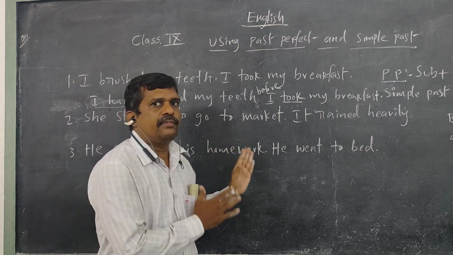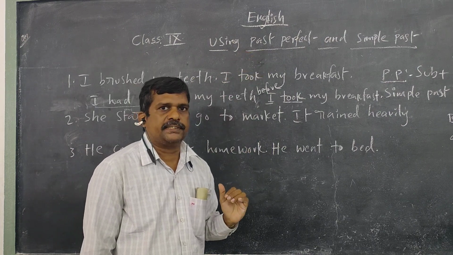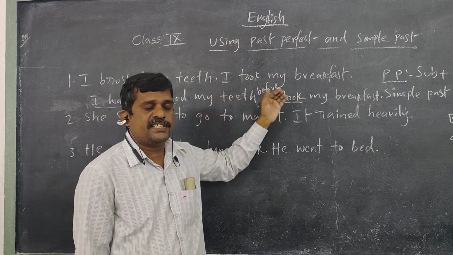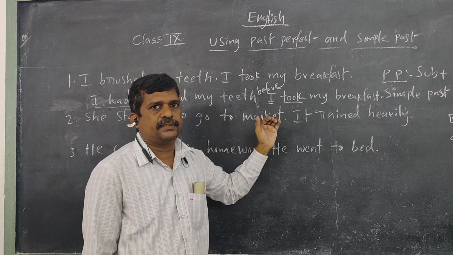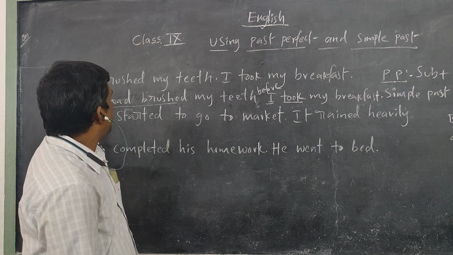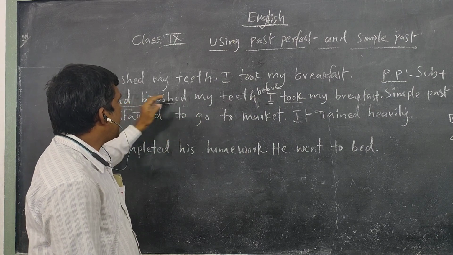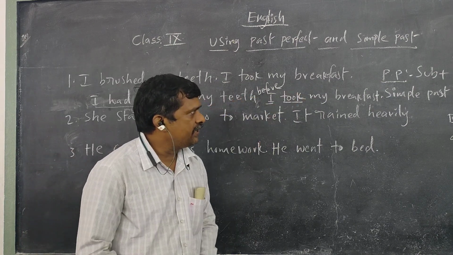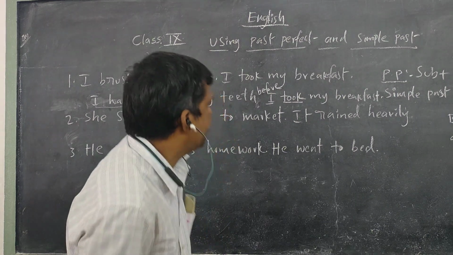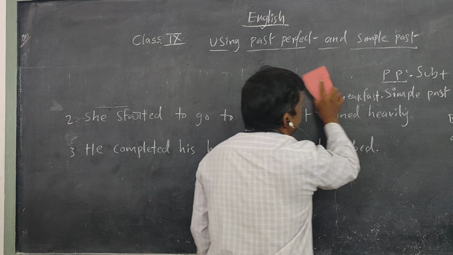Now today we have learned how to use past perfect tense and simple past tense as a combination. Past perfect tense for the first action and simple past for the second, or latter, action. So, after I had brushed my teeth, I took my breakfast. You can say it like that, or I had brushed my teeth before I took my breakfast. This is also possible when you use before. So like that we can write as many sentences as we can here.